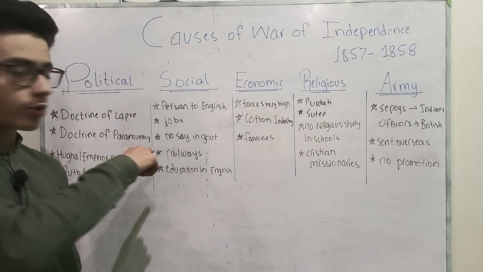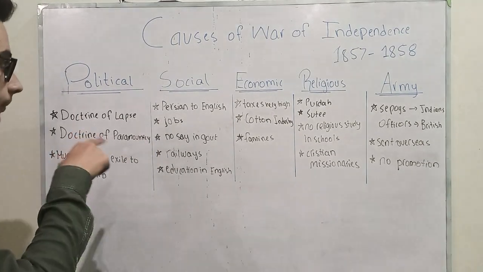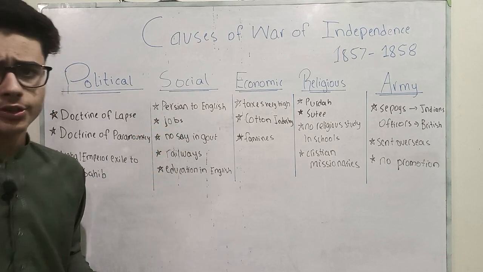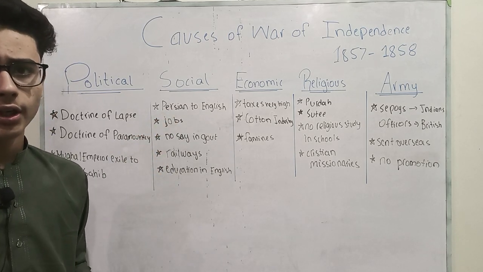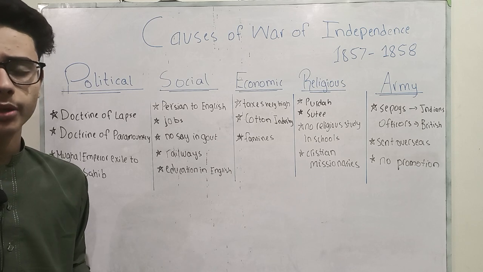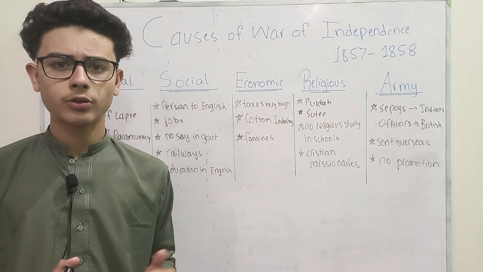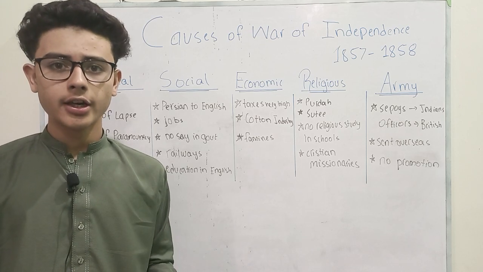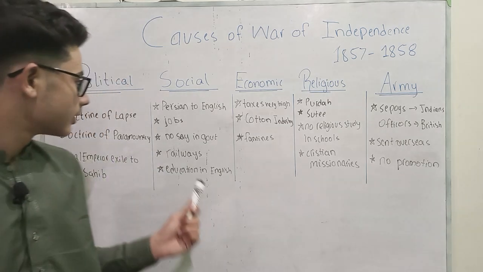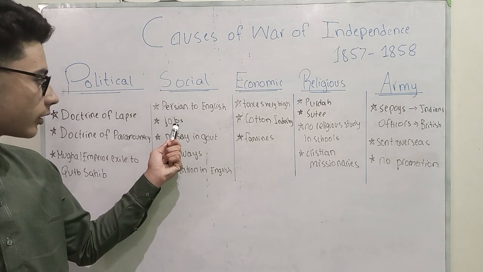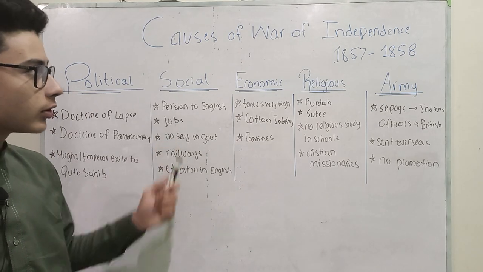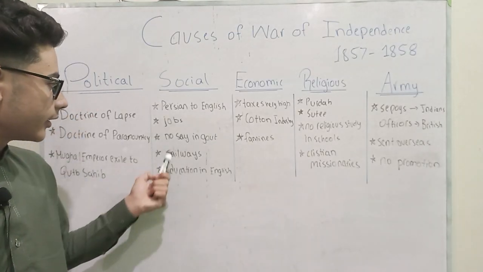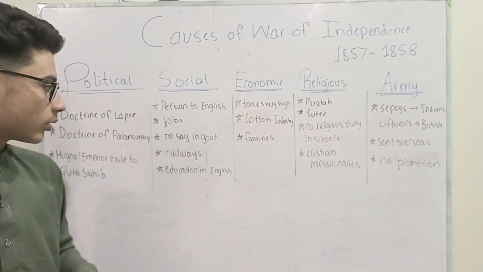Now let's discuss the social reason. The official language was changed by the British from Persian to English, and this caused resentment among Indians because they did not want anybody to change their language, and they had little knowledge regarding English. So how are they going to get jobs? That's why they did not have proper jobs because they had little knowledge regarding English. Then they were also granted no say in the government.